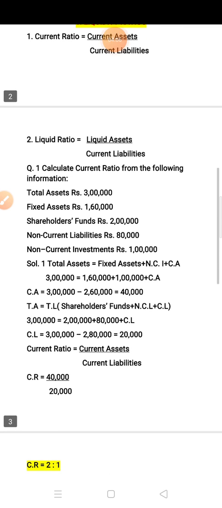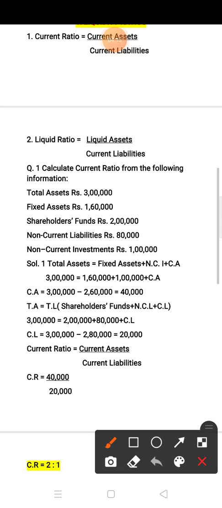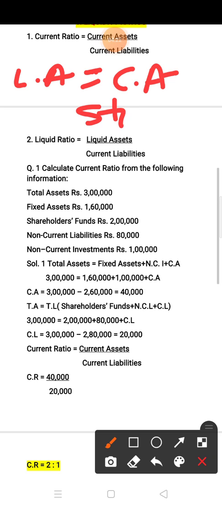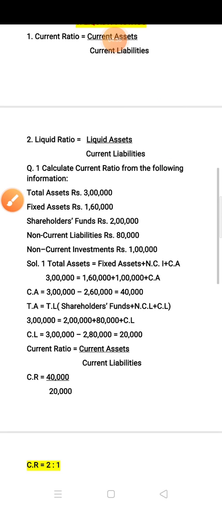Now second is liquid ratio. Liquid ratio formula is liquid asset upon current liability. Now what is liquid asset? Liquid asset means current asset minus stock and minus prepaid expenses. From the current asset you have to subtract the stock and prepaid expenses, then the remaining current assets are known as liquid asset. Let us start the question.